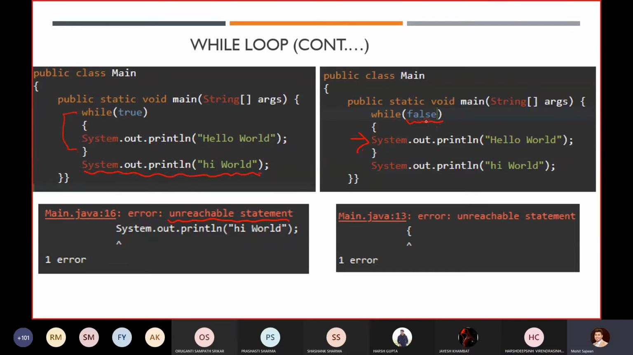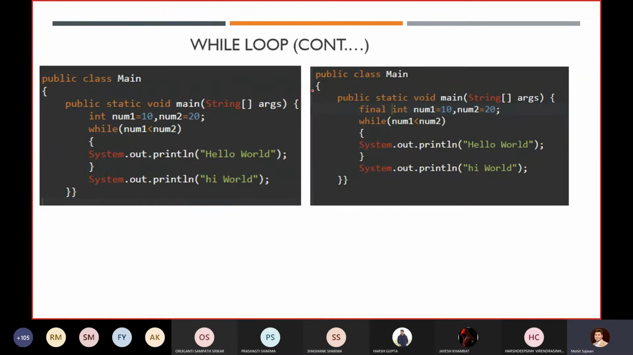Because here we are not using a variable, we cannot change this value. So that is why again we are not able to execute this statement. So that is why we will get a compile time error, and the compile time error which we'll get is related to, again, unreachable statement. It means after this we are not able to execute even this statement.